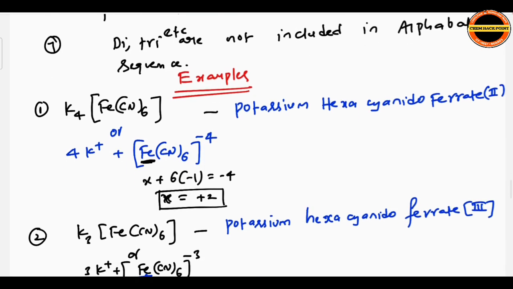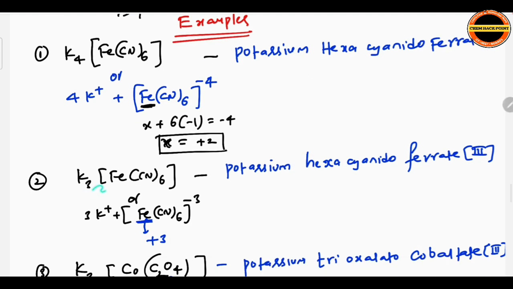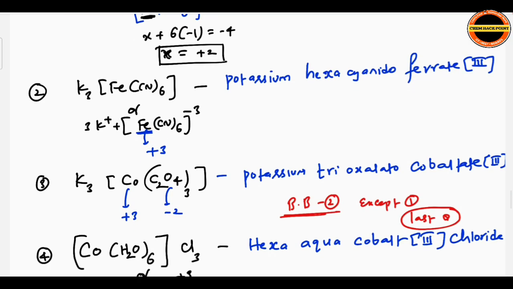Refer to other examples, you will get much more clarity about it. See now, K3[Fe(CN)6]. For convenience, I wrote 3K+ and then the remaining complex. Iron is in the plus 3 state. It is again a negatively charged ligand. So potassium hexacyanido ferrate, because there is a negative charge. The iron charge you mention in Roman numerals in brackets, ferrate(III). Observe both the names.